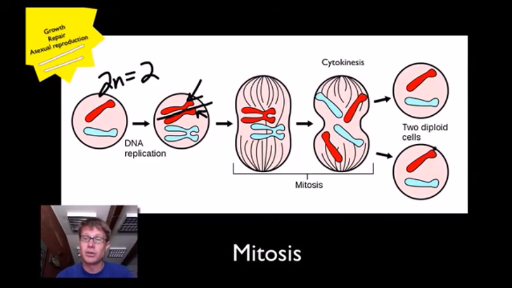And now we have 2 diploid cells. And if you look at those cells, they're exactly the same as that original cell. And each of those are 2n equals 2. So that's mitosis.